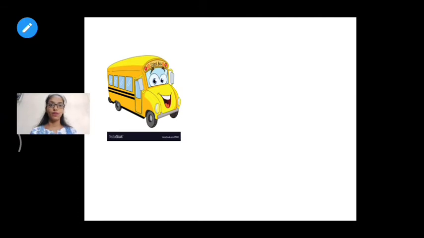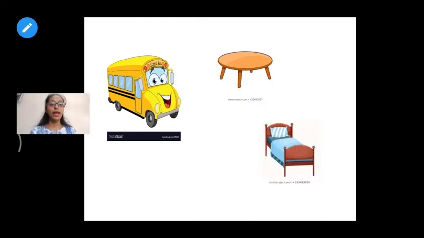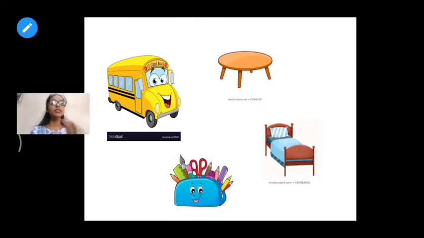Now let's take a look at non-living things. Okay. This is an image where you can see some non-living things like a bus, table, your pencil box, or your bed.